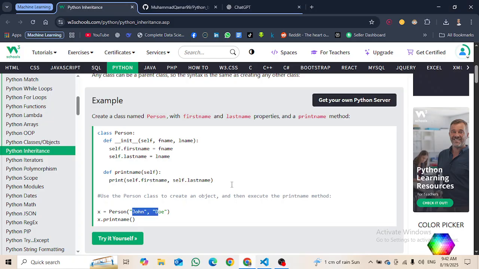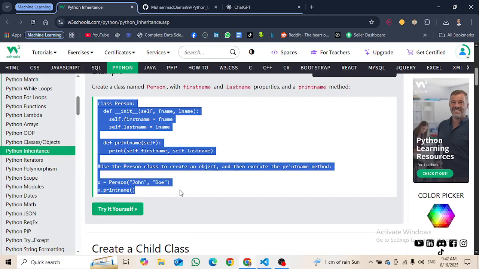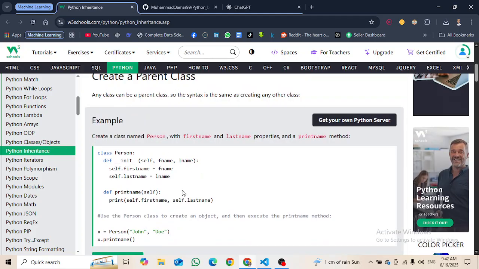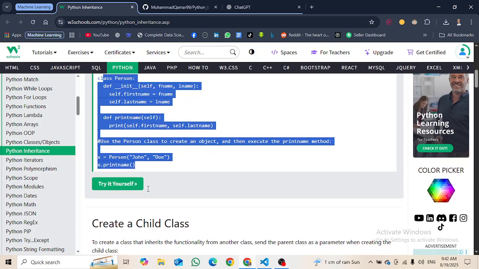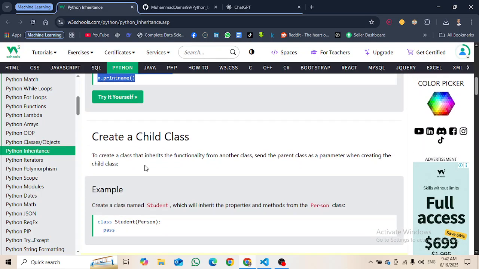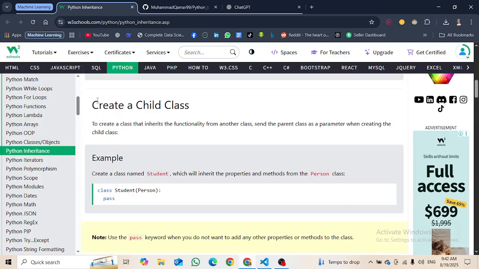But this is just a parent class. Actually any class can be a parent class. Right now it is just a class, not a base class and not a derived class. Why I'm saying that, you will learn very soon.